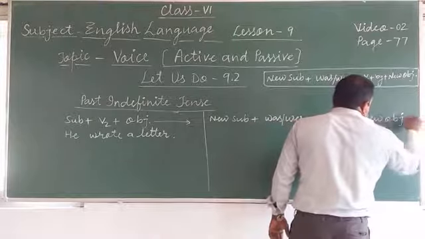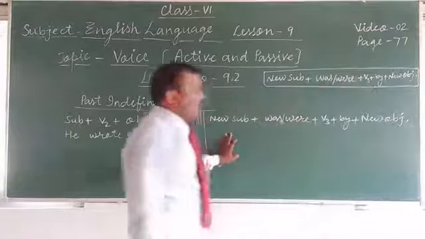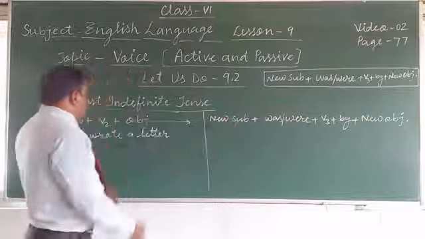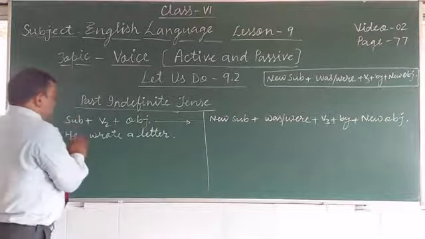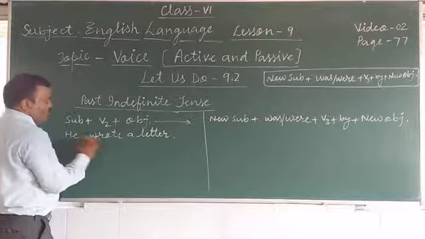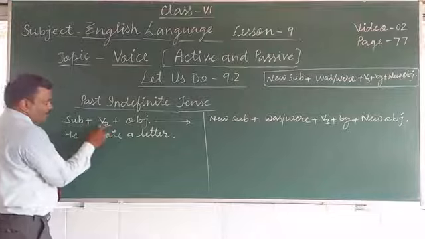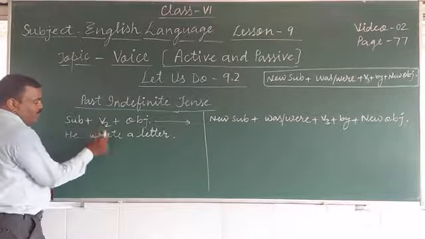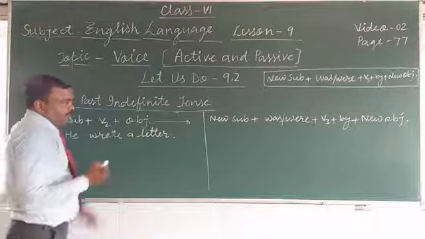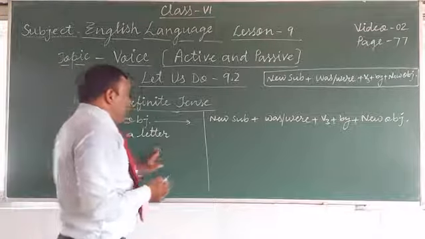New object means the subject will become the new object and the object will become the new subject. So this is the affirmative sentence: subject, second form of the verb plus object. He wrote a letter. Subject is he, second form wrote: write, wrote, written. The object is a letter. So now write the new subject.